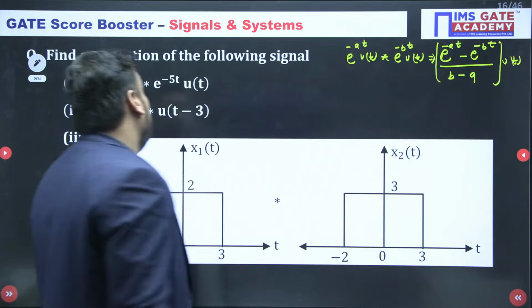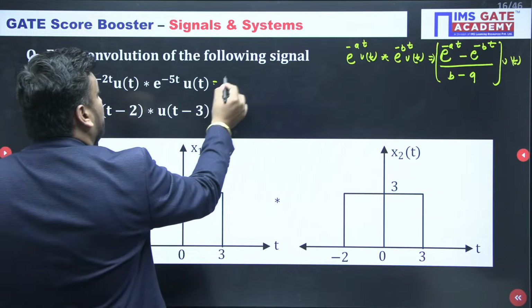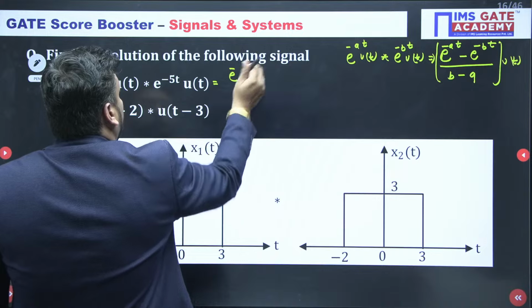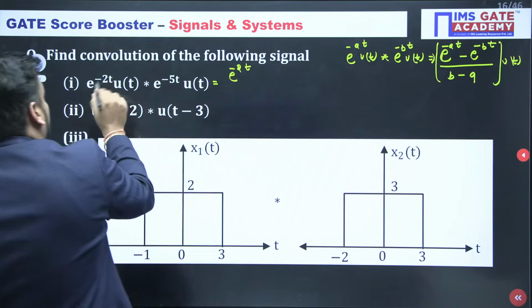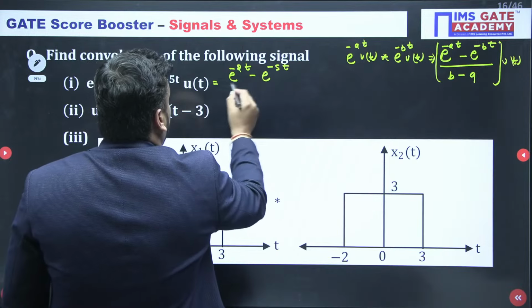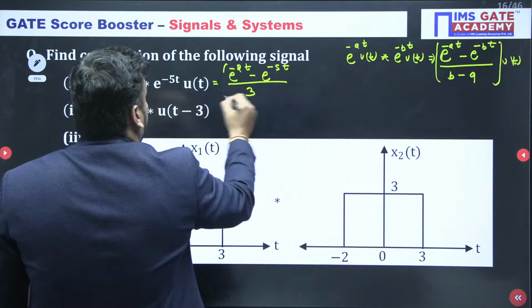Similarly, u(t) and u(t). So here, if I want to solve the first question, my answer will be e to the power minus 2t, where a value is 2: (e to the power minus 2t minus e to the power minus 5t) upon (5 minus 2, meaning 3) into u(t).